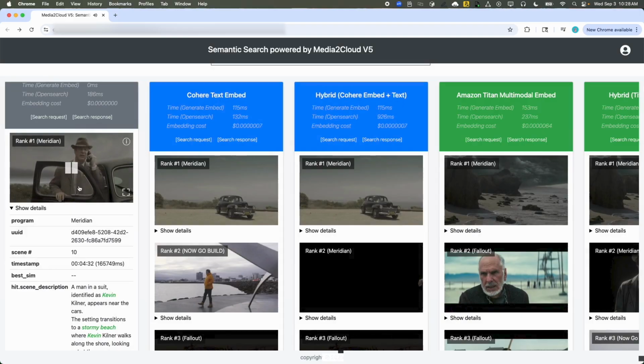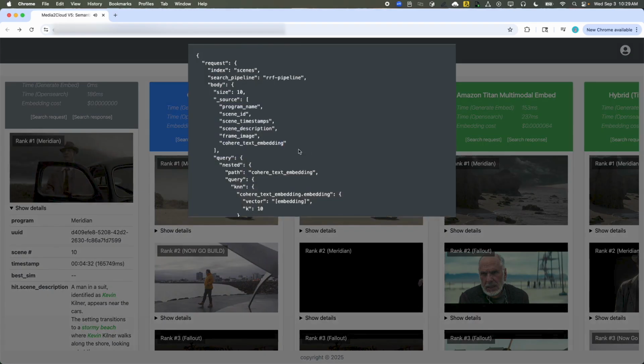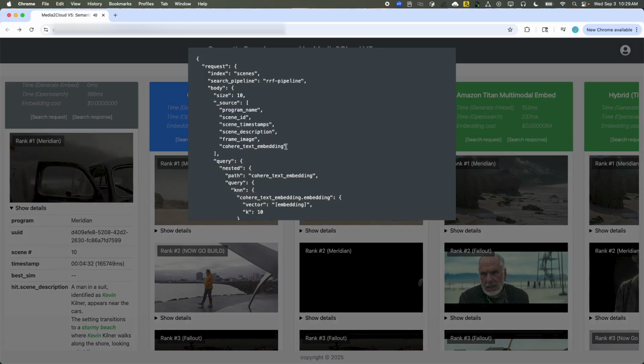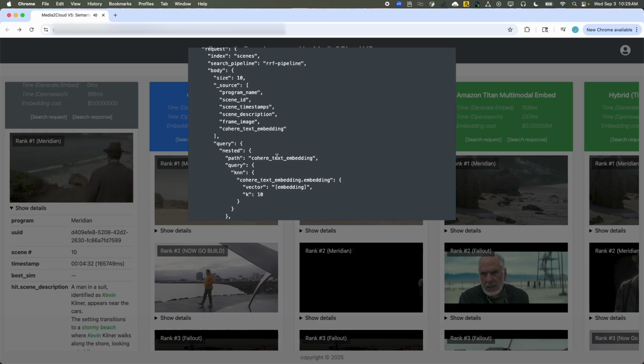So this is good for use cases at the scene level where you can use your metadata extractions to gauge what's going on in the scene. Moving on to Cohere text embed. So this is taking the scene description from Media2Cloud, converting it into a text embedding, and then storing this in OpenSearch. So if we open up this request, it looks slightly different than the fuzzy text, as this one is just hitting the Cohere text embedding that's being stored in OpenSearch.